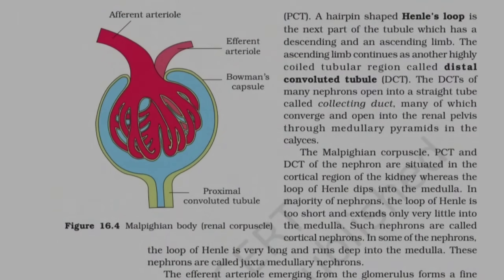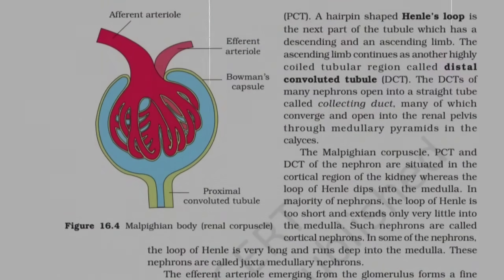The Malpighian corpuscle, PCT and DCT of the nephron, are situated in the cortical region of the kidney, whereas the loop of Henle dips into the medulla. In majority of nephrons, the loop of Henle is too short and extends only very little into the medulla. Such nephrons are called cortical nephrons. In some of the nephrons, the loop of Henle is very long and runs deep into the medulla. These nephrons are called juxtamedullary nephrons.